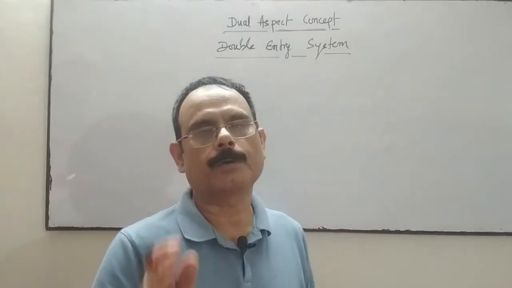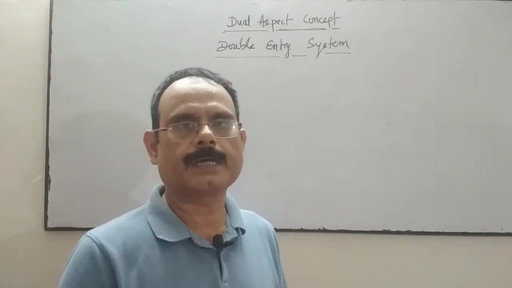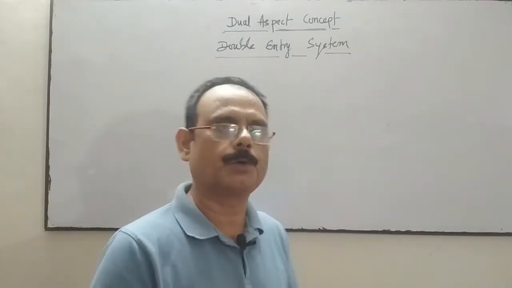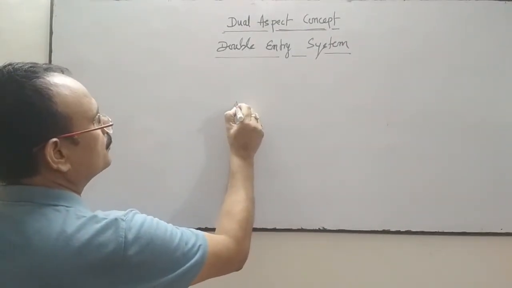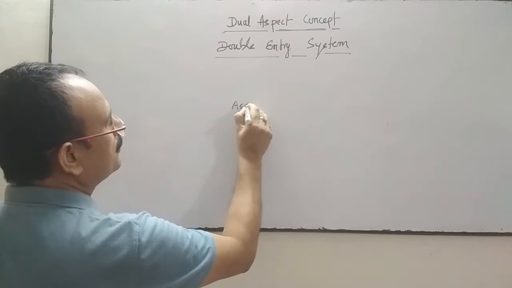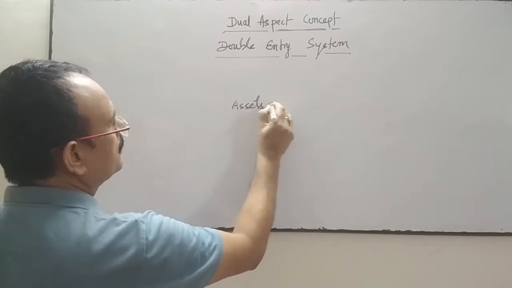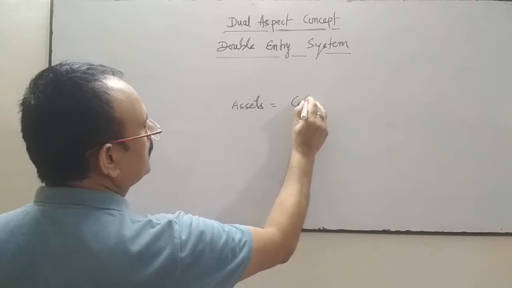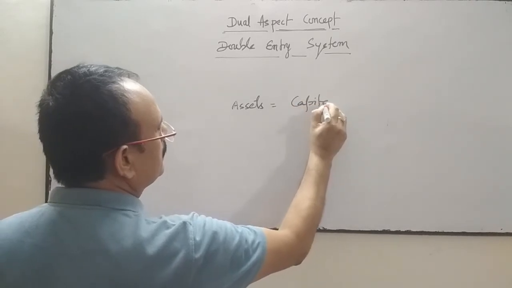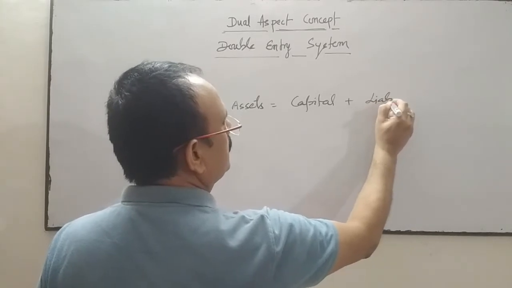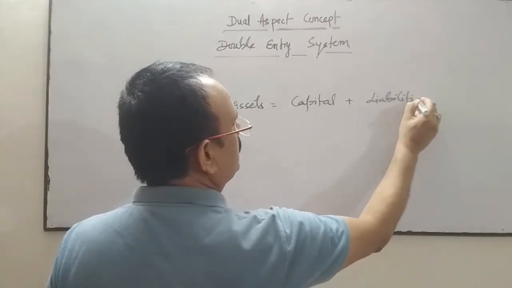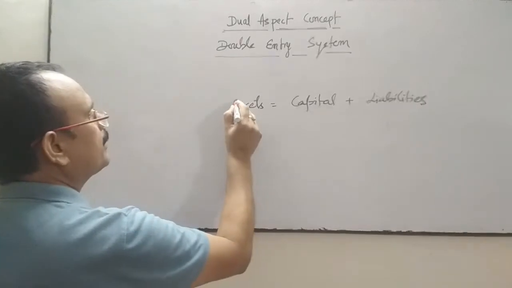That's why our balance sheet matches. Both sides of the balance sheet are always equal. The equation is assets is equal to capital plus liabilities. This is our accounting equation.